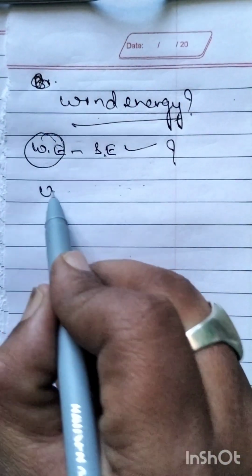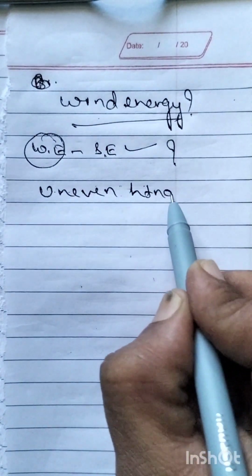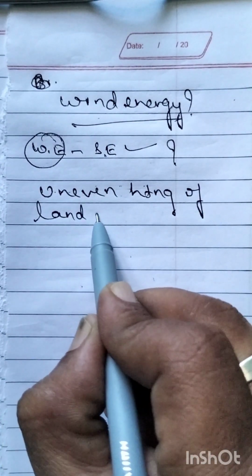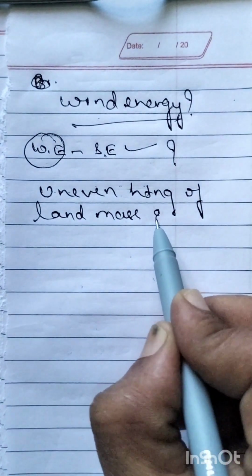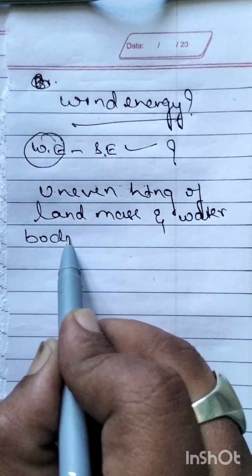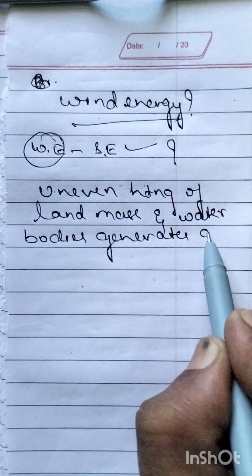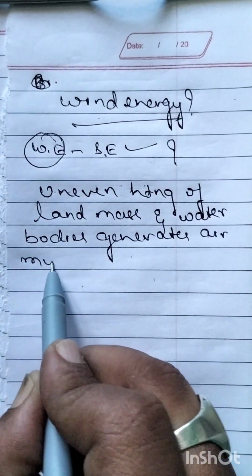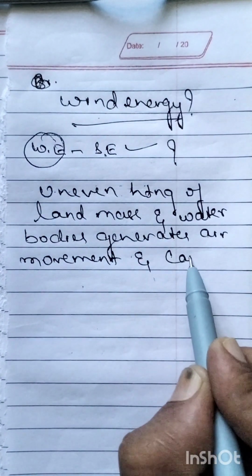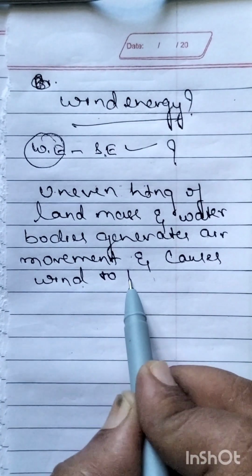Due to uneven heating of the land by the sun, uneven heating of land mass and water bodies generates air movement and causes wind to blow.